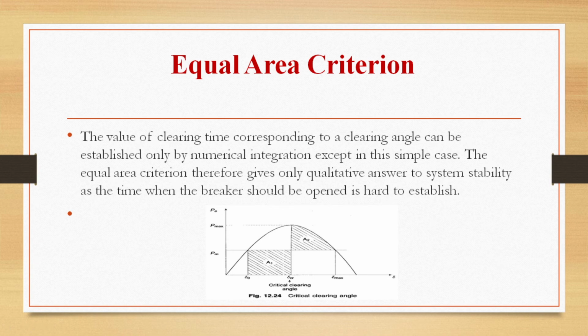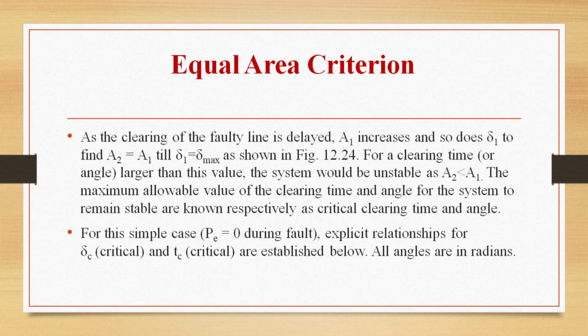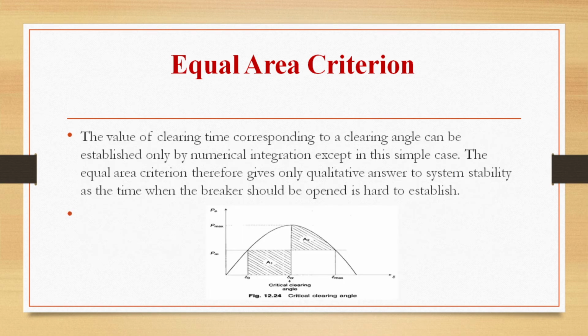The value of clearing time corresponding to a clearing angle can be established by numerical integration except in this simple case. So here the equal area criterion will give only a qualitative answer to system stability, as the time when the breaker should be opened is hard to establish. As the clearing of the faulty line is delayed, A1 will increase and delta 1 will also increase, and we will find that A2 is equal to A1 till delta 1 is equal to delta max, as shown in this figure.